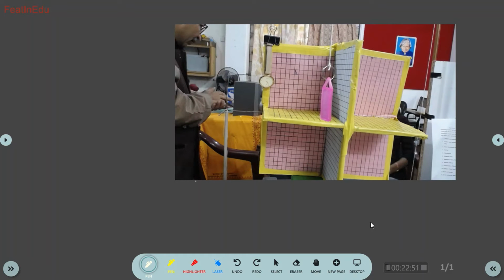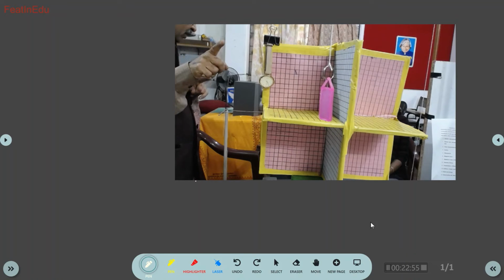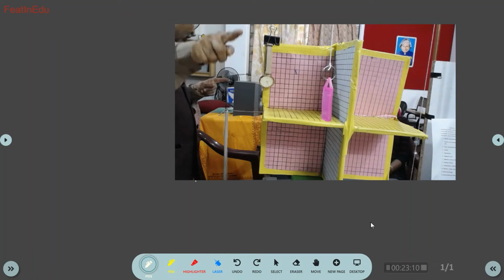Okay, I will just refine what you said. If the body occupies the same position at all instants of time with respect to a, then it is at rest. Got it now? So now it is occupying the same position at all instants of time.